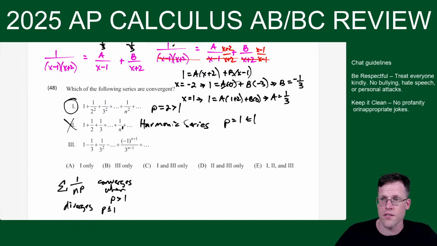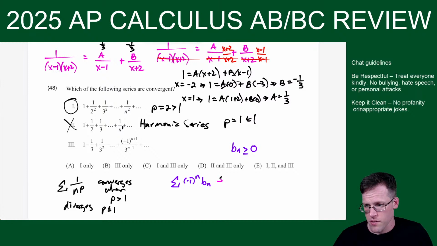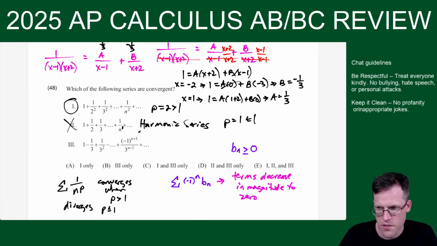And then alternating series. If I have something like negative 1 to the n times b sub n, where b sub n is greater than or equal to 0, and the terms decrease in magnitude to 0, then the series will converge by the alternating series test.